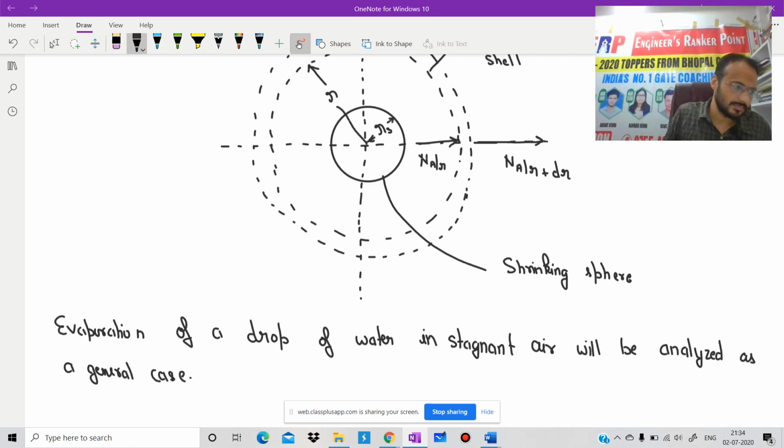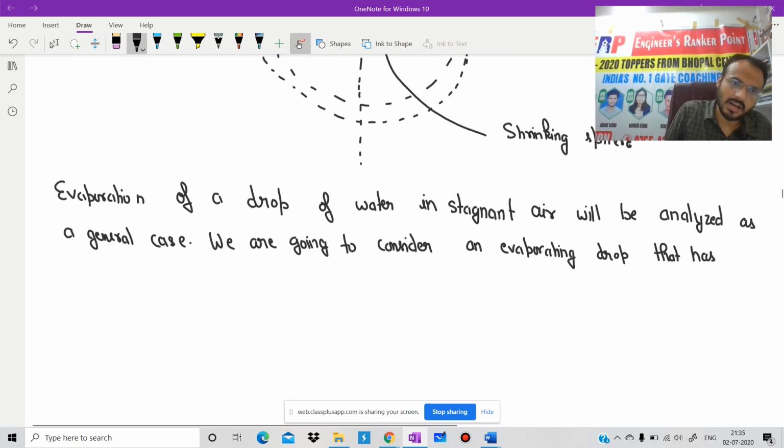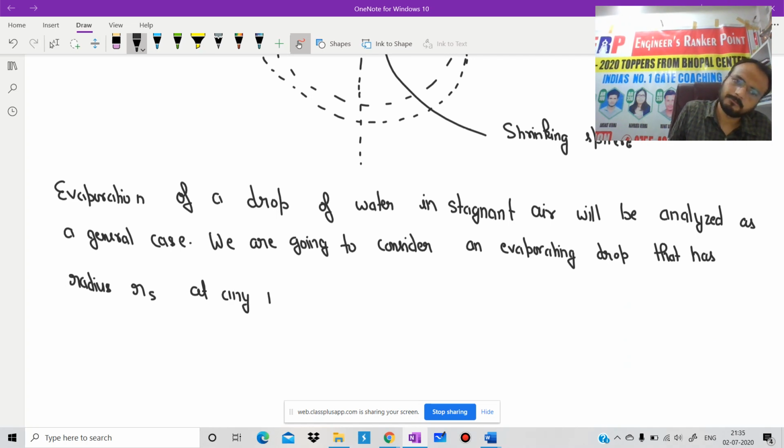We are going to consider an evaporating drop that has radius rs at any instant t.